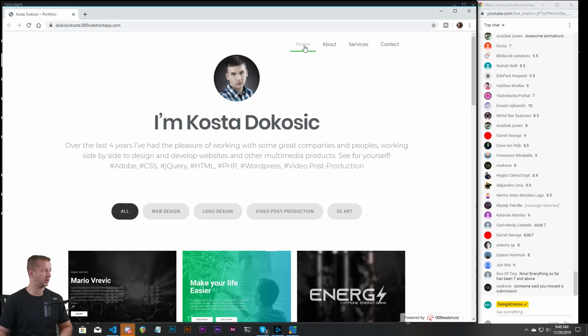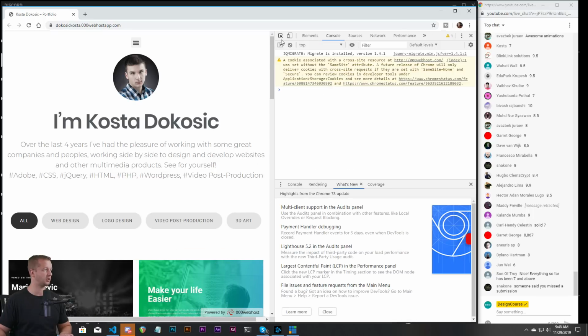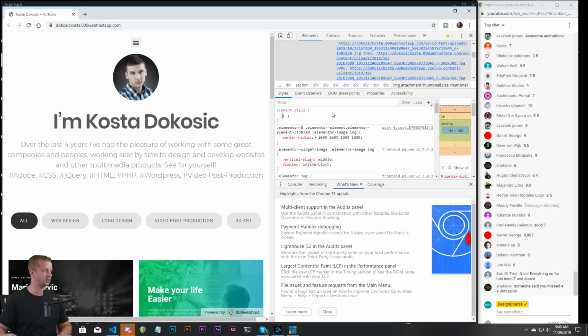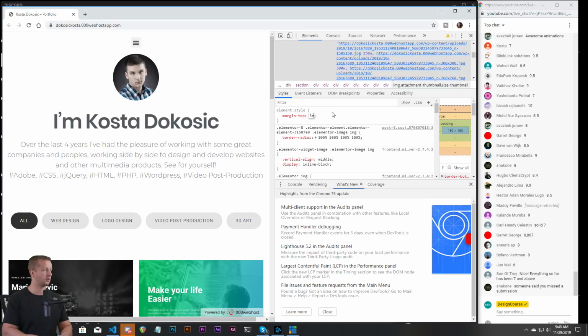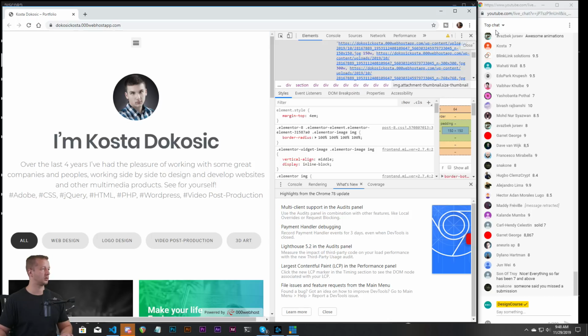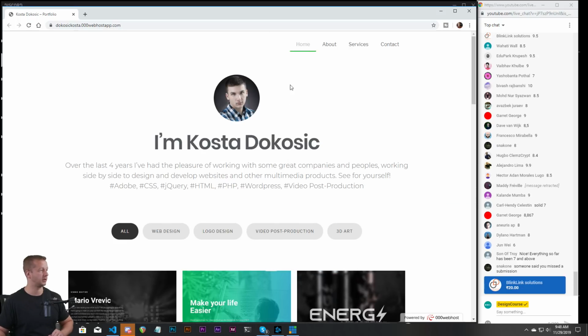That's how much there should be between these two elements right here. So just to give you a demonstration, take this, margin top, like that. There we go. So instantly this design's been improved just by increasing that white space.